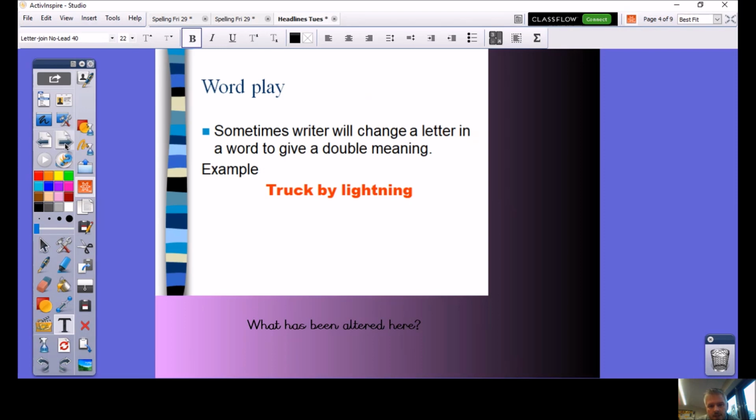Wordplay. This one, you change things around. You might lose a letter here or there, but this phrase, struck by lightning, is struck by lightning. What do you think that story's about?